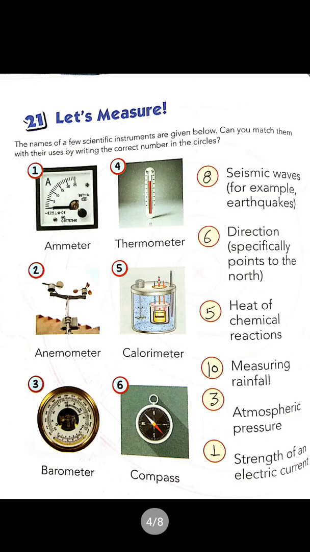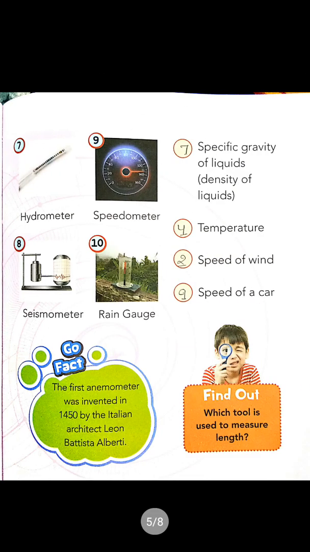Our second chapter is Let's Measure. It is about the measuring instruments, the scientific measuring instruments. So the first answer is ammeter. It is used to measure the strength of an electric current. Second one is anemometer. Anemometer is used to measure the speed of wind.